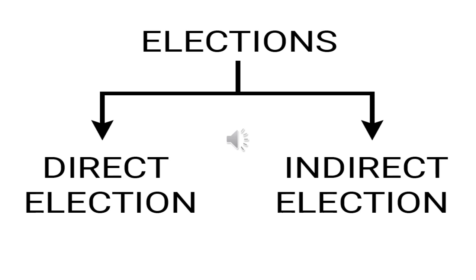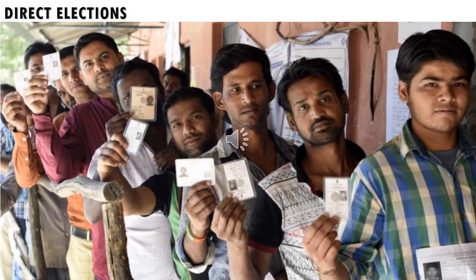Now, the types of election in India. Elections are classified into two types: direct election and indirect election. First, direct election. In direct election, people directly vote for the candidates in the fray, that is, in the list, and elect their representatives.